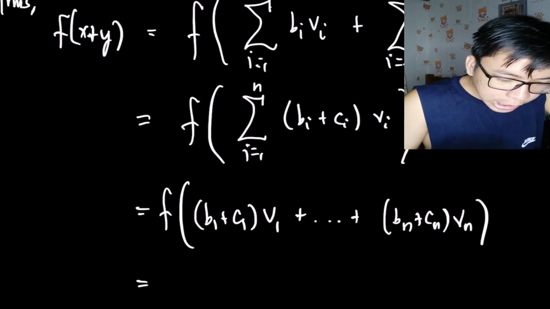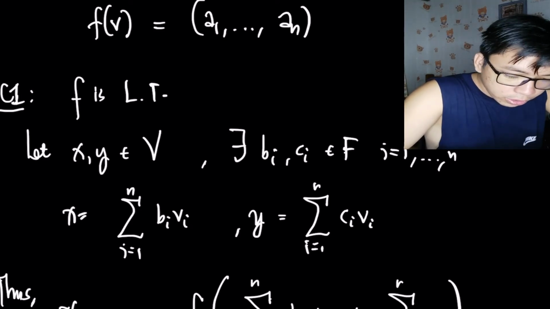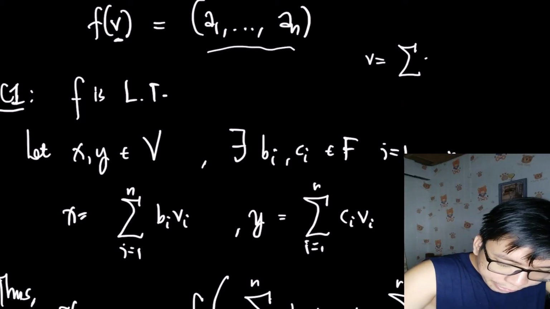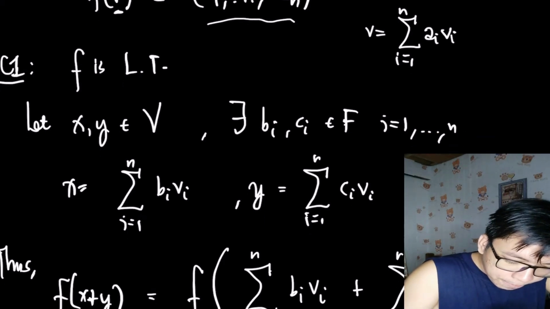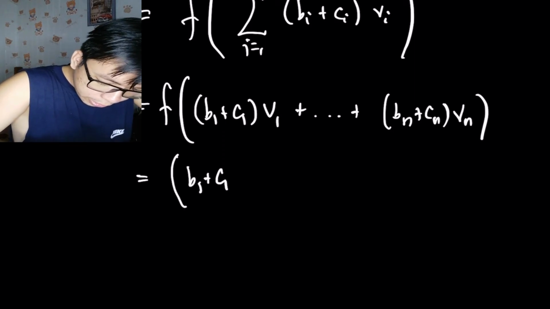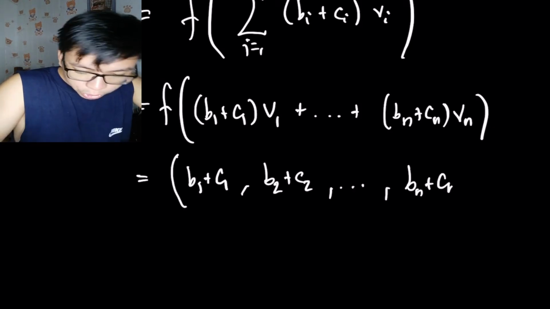If you notice, the mapping f here, if you have an input of v, then this is the output, provided that your v can be written as a linear combination of a_i v_i, i from 1 to n. So same with that, I have (b_1 plus c_1, b_2 plus c_2, up until b_n plus c_n). So it's an n-tuple.